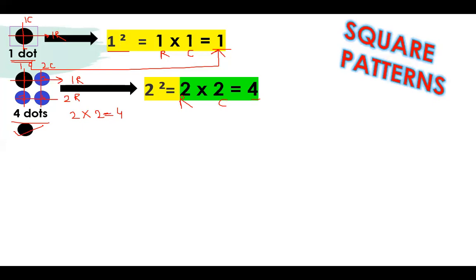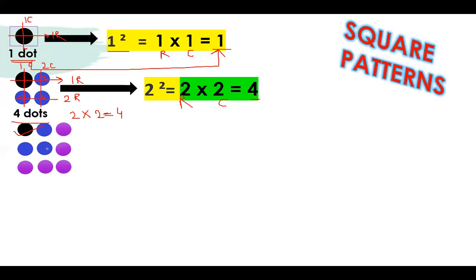Next, how many dots do I need to add to the 4 dots so that it will give me a bigger square, more than this square? Firstly I have to use these 4 dots. Now I have to add more dots to the 4 dots to make a square. If I finish over here, it will look like a rectangle, but I have to make a square. Then there is a need to add more dots. Now it is looking like a square, right? So how many dots are there?